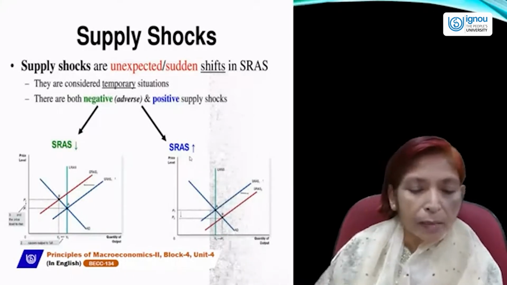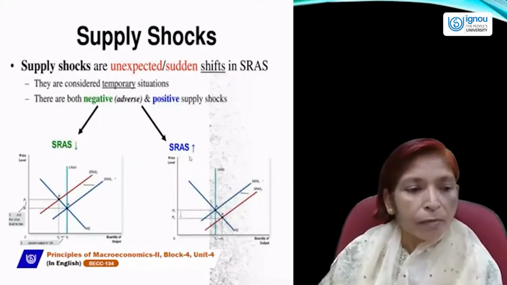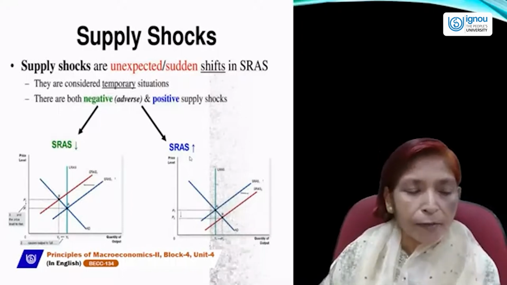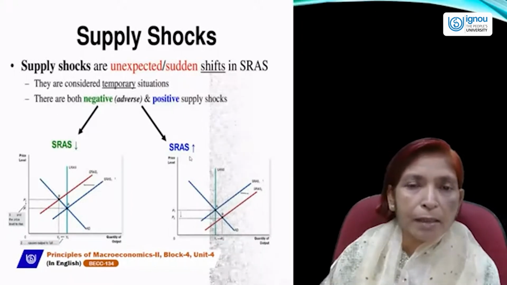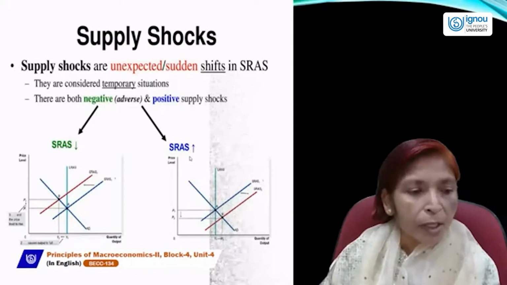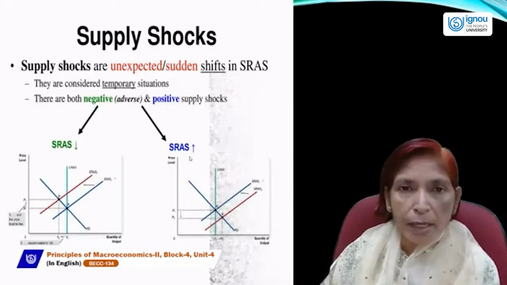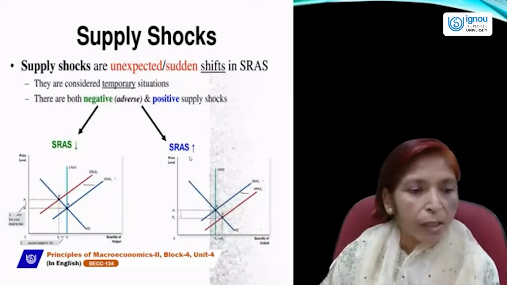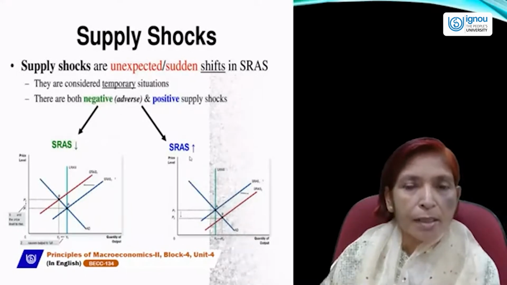In this diagram, there are two diagrams representing that long run aggregate supply remains constant, or the curve is vertical, and aggregate demand is the same downward sloping curve. The first short run aggregate supply curve is SRAS1.